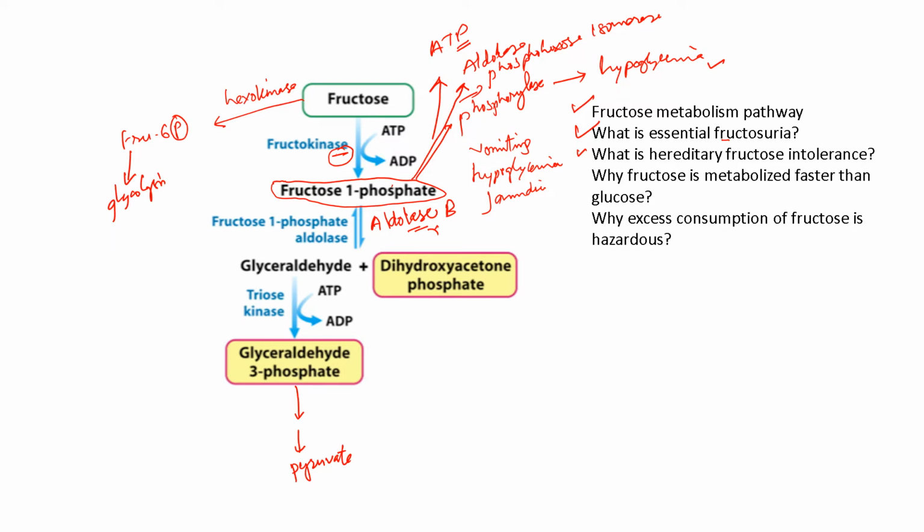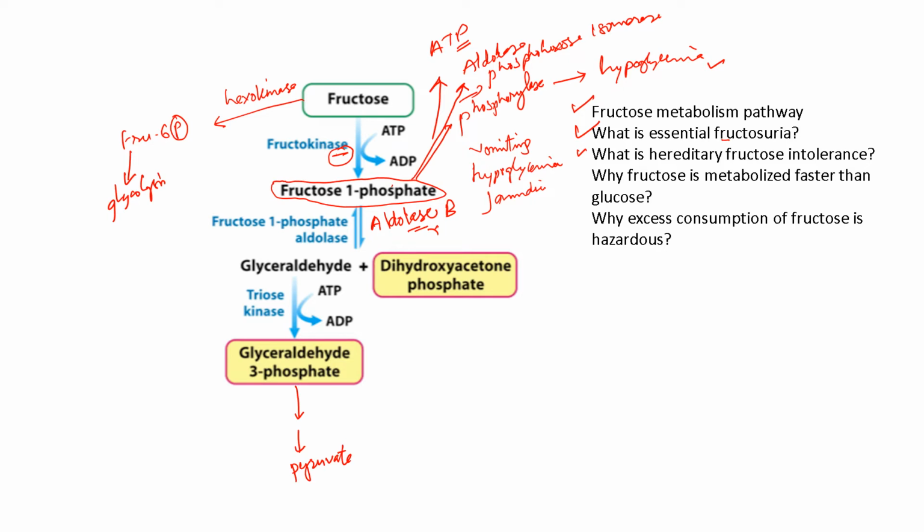Moreover, most of the inorganic phosphates will be trapped in the form of fructose 1-phosphate, therefore there will be less ATP formation, and since there is liver damage, jaundice and vomiting will occur.